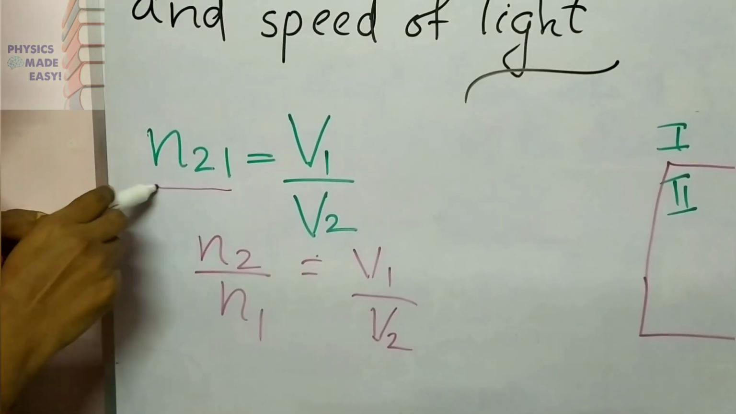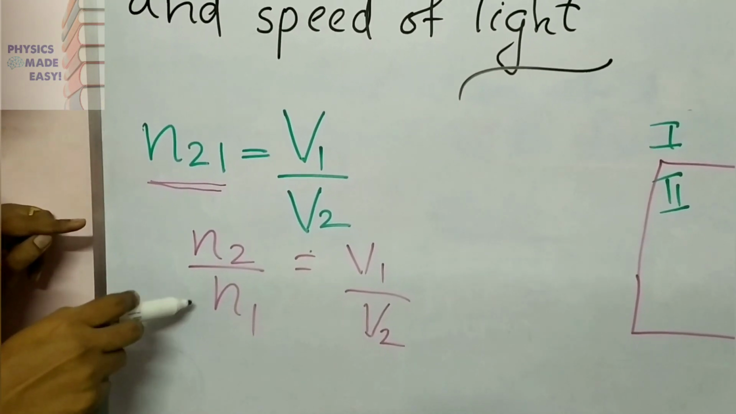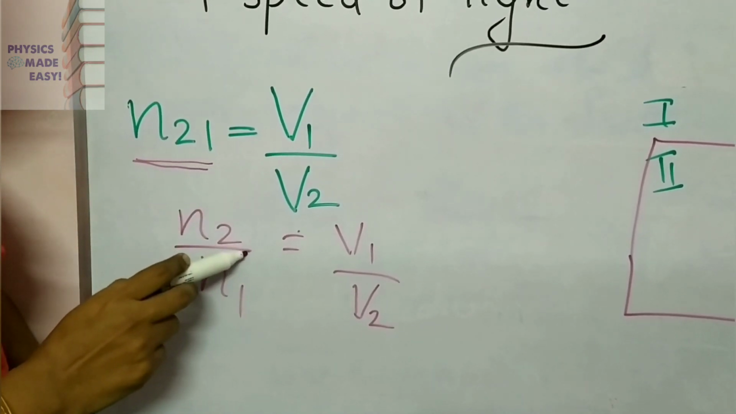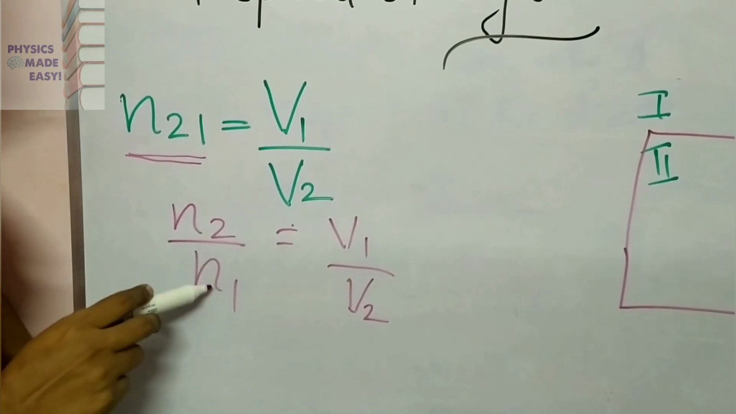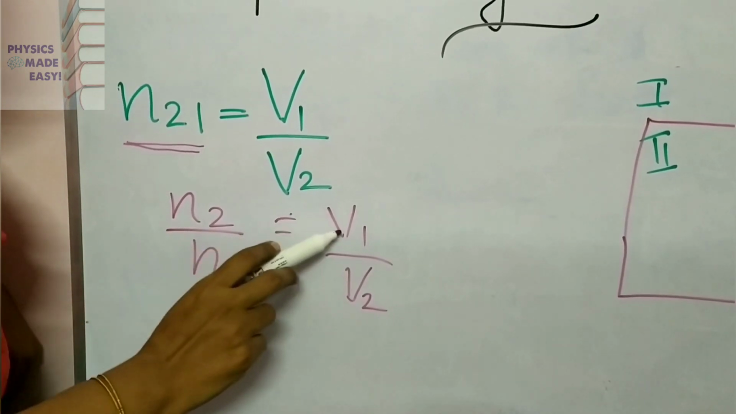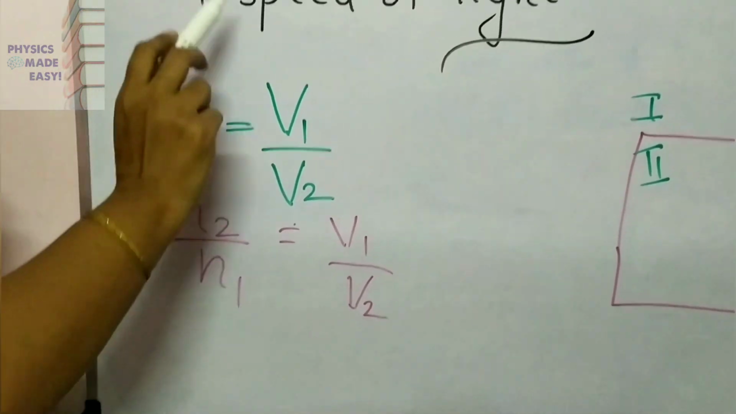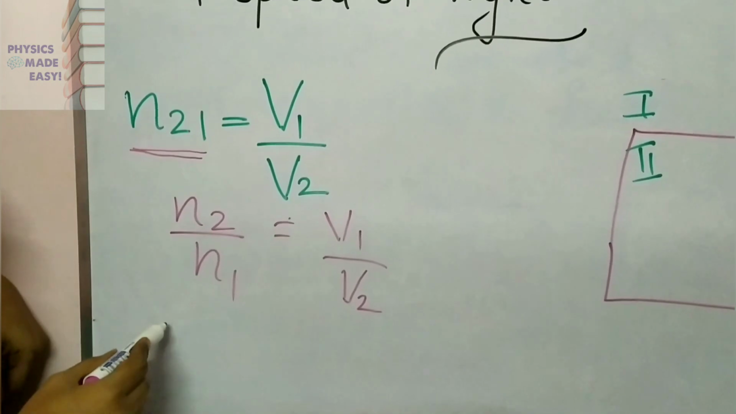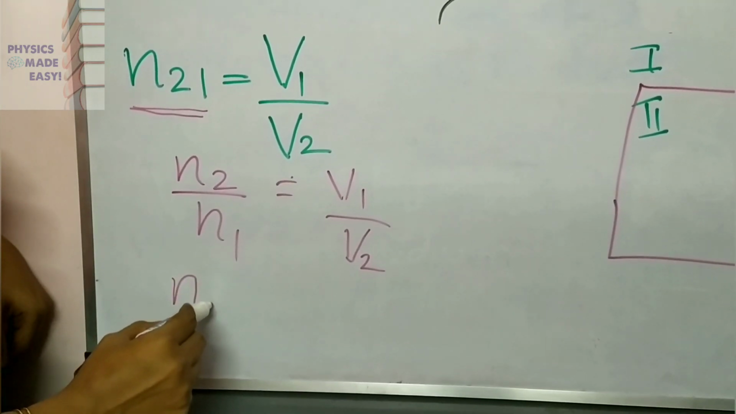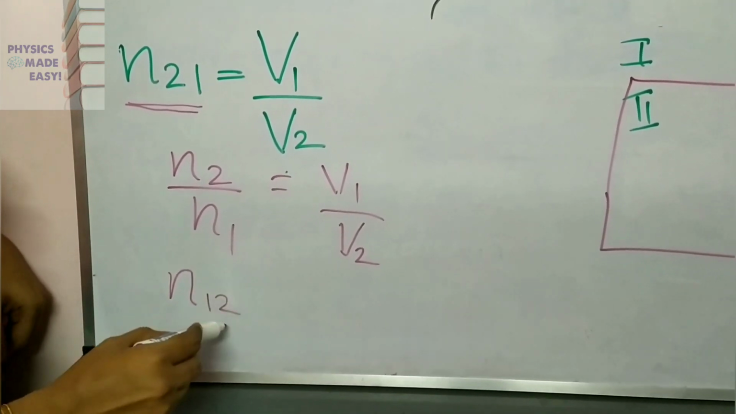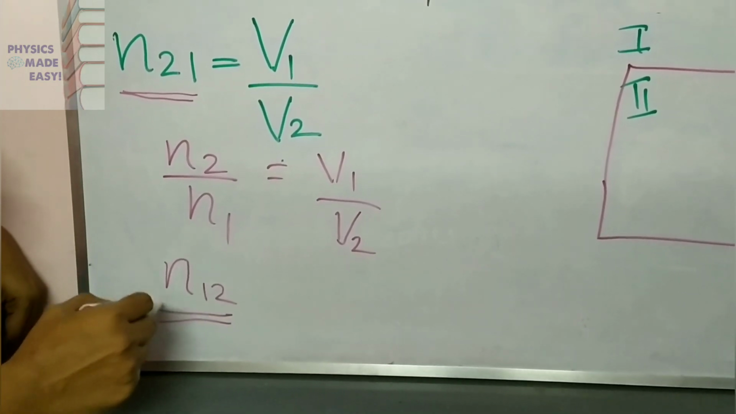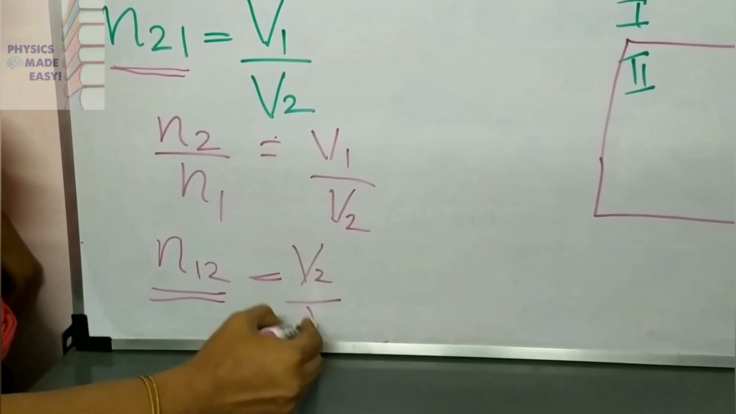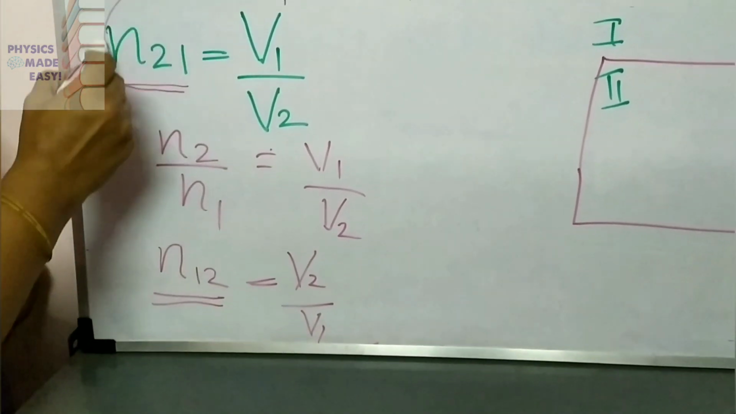Children, this N21 we can write like this: the refractive index of the second medium with respect to the first can also be written as N2 by N1. N2 by N1 is equal to V1 by V2. If you are writing the refractive index of the first medium with respect to the second, then you have to represent that as N12. Then this relation will become V2 divided by V1. Here it is N21, V1 by V2.